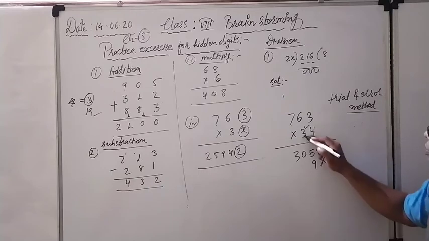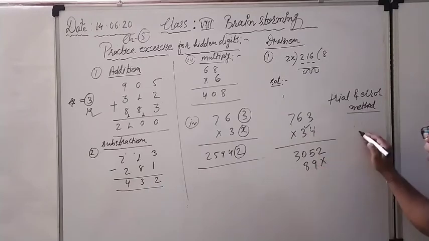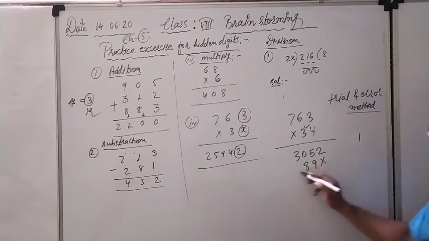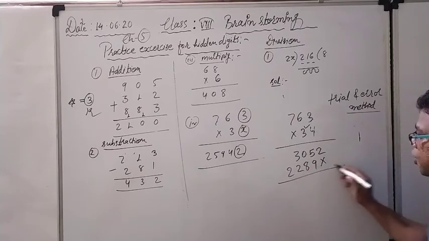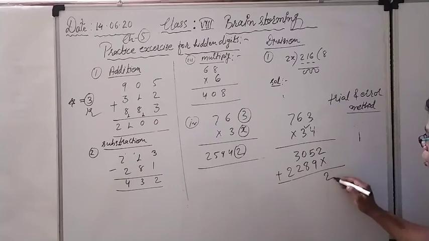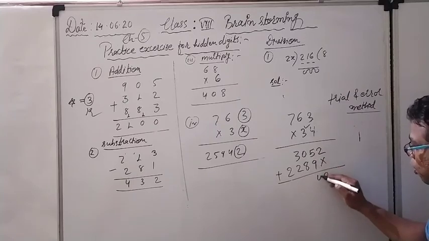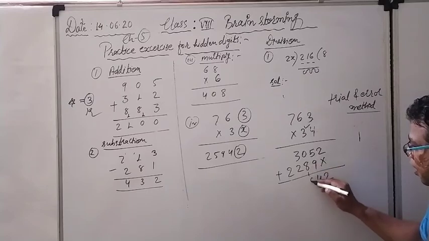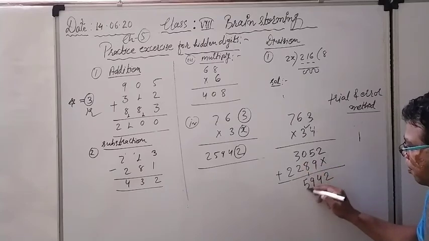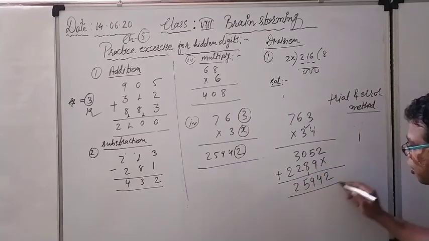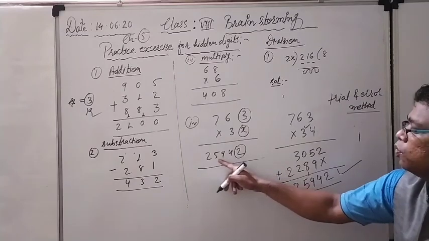No carry. 3 times 6, 18. Carry 1. 3 times 7, 21, plus 1, 22. Addition of both numbers: 2, 9 plus 5, 14, carry 1, 8 plus 1, 9, 3, 2, 5, 2, 2. Match the result: 25942, 25942.